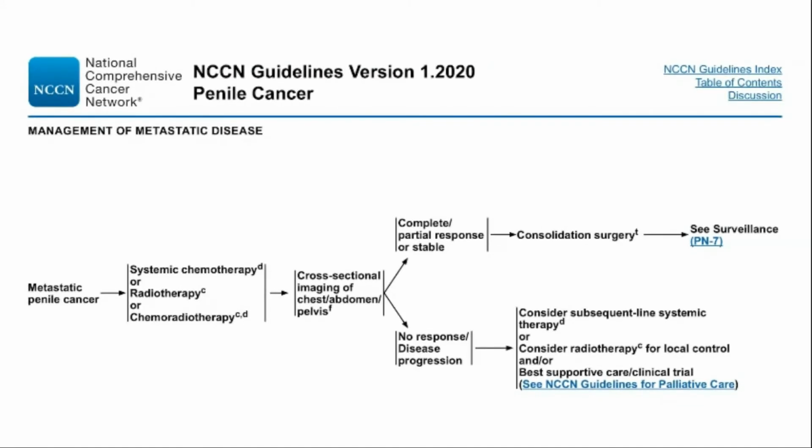Pembrolizumab is preferred in the second-line setting for patients with microsatellite instability-high or mismatch repair-deficient penile cancer. Best supportive care remains an option for advanced cases or cases refractory to systemic therapy, RT, or chemoradiotherapy.